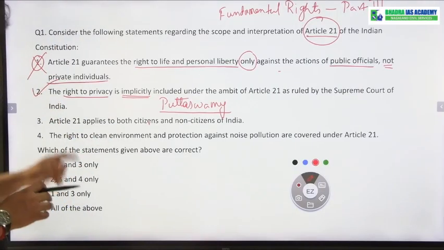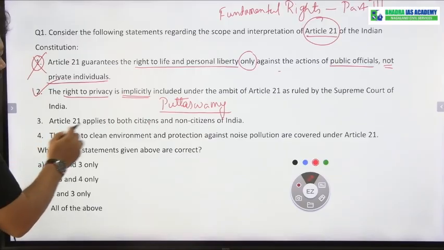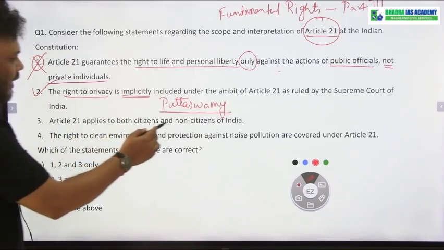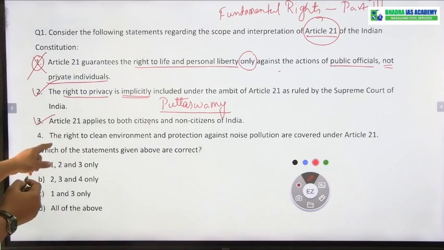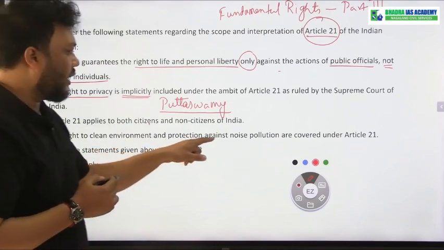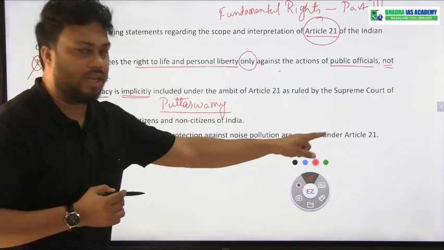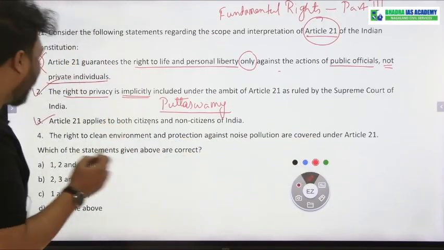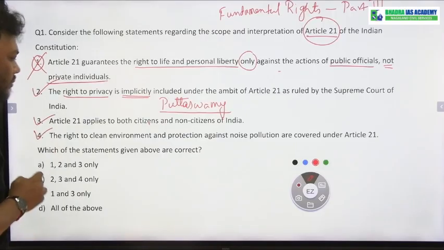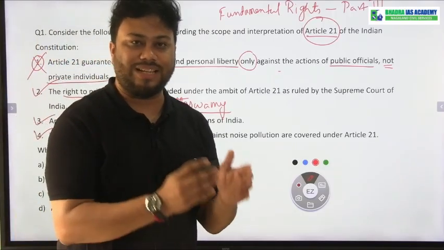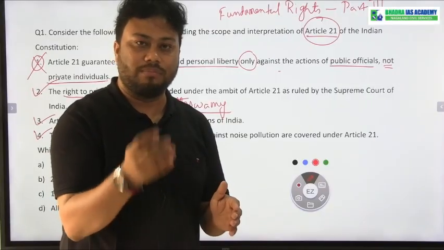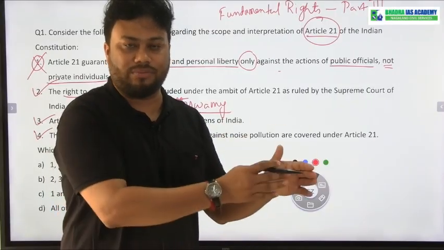Next, statement number 3, Article 21 applies to both citizens and non-citizens of India. Statement number 3 is also correct. Statement number 4, the right to a clean environment and protection against noise pollution are covered under Article 21, is also correct, because the Supreme Court of India has said right to life means right to a dignified life.